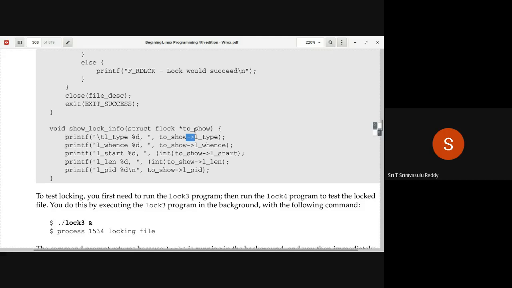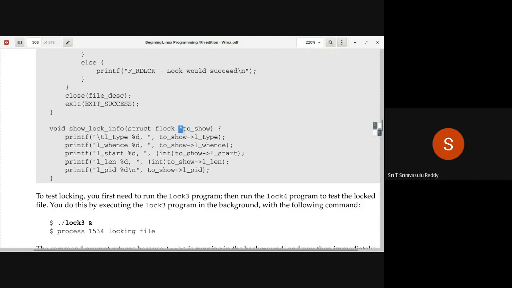Normal scenario is whenever you want to modify a particular variable, only then you should pass a pointer because you need to make changes to that. But if you are only trying to access the values, you are not changing, a variable is good enough, not a pointer.